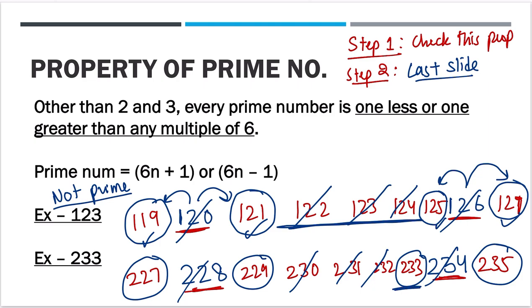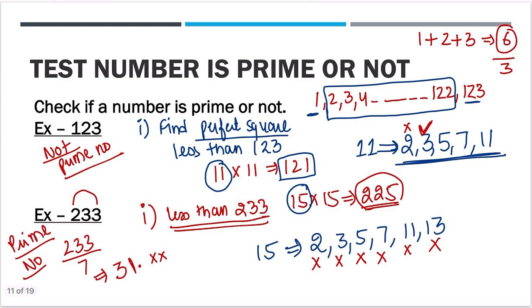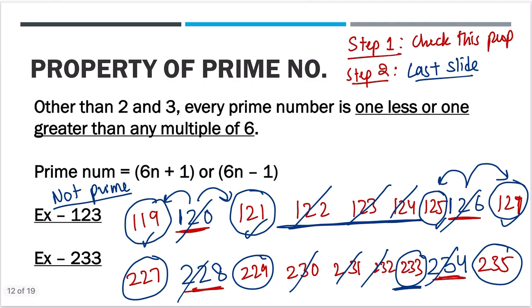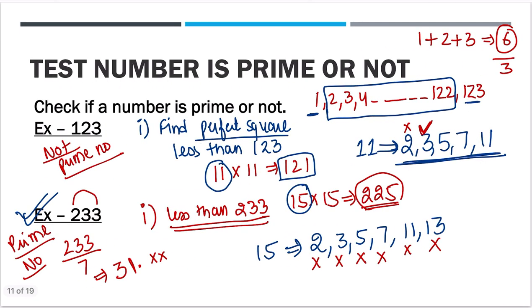You have to check it by step 2. Now we know 233 could be a prime number. To check whether 233 is a prime number, you move to this method. I hope this is clear. First check with this method. For 123 we can stop here only because it could never be a prime number. But 233 could be a prime number, so you move to step number 2. I hope this is clear.